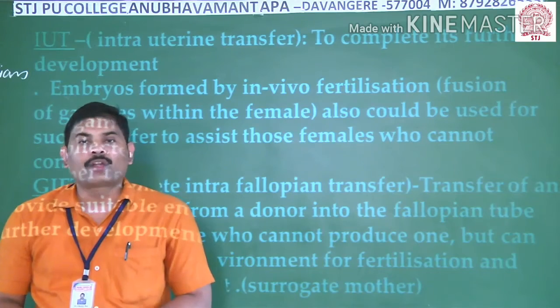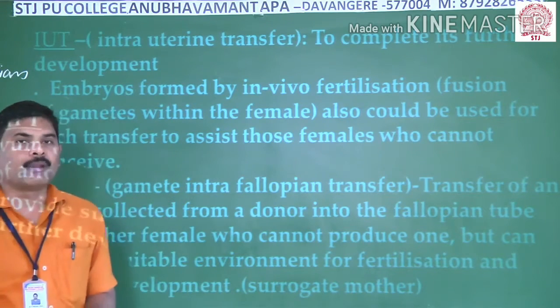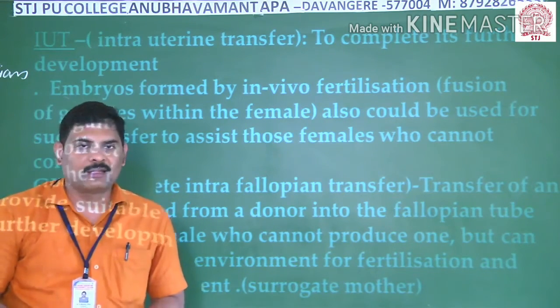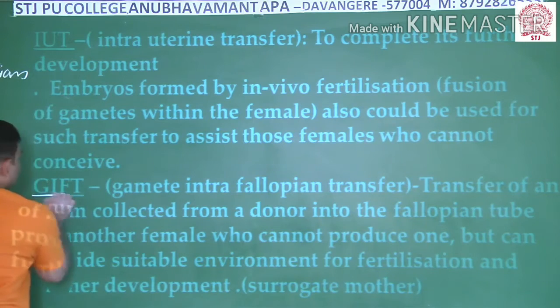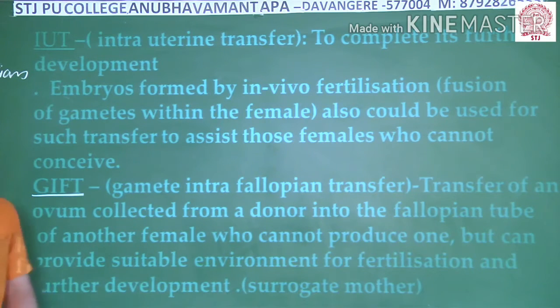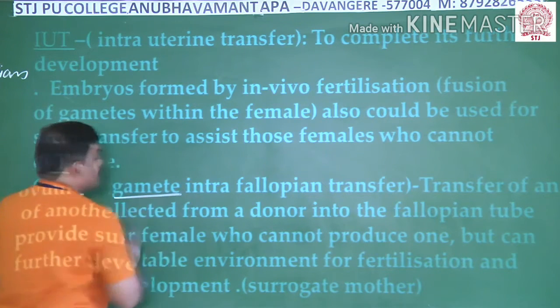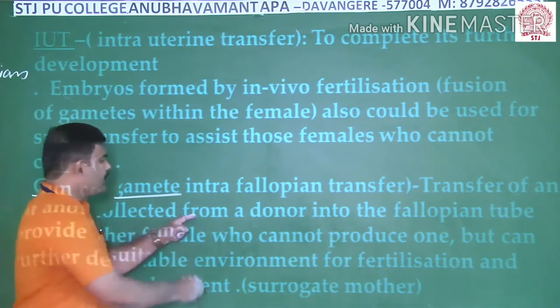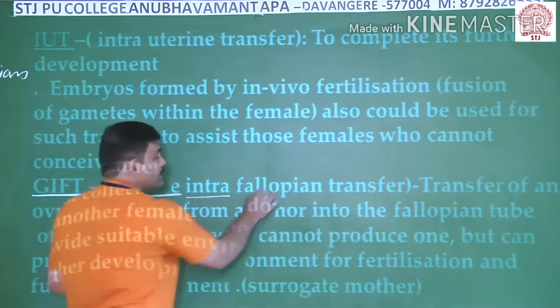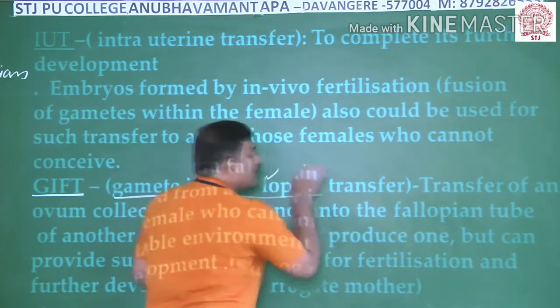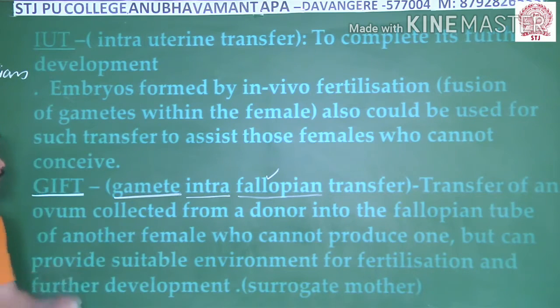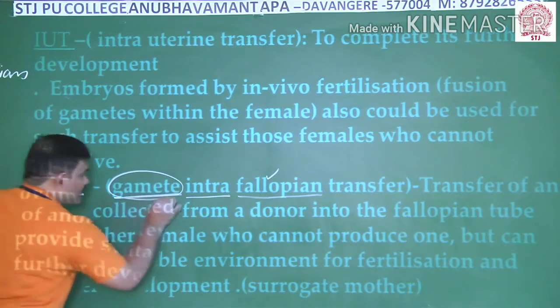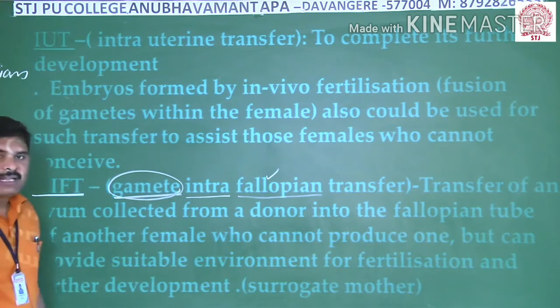Coming to the third technique that is available to the couple in order to have their children, here is GIFT, gamete intrafallopian transfer. As I said, it stands for gamete intrafallopian transfer. You know that intra means inside, fallopian means the fallopian tube, and we are transferring the gamete.